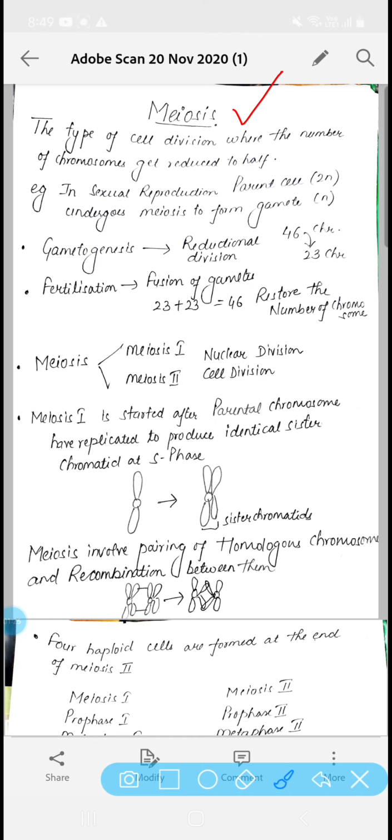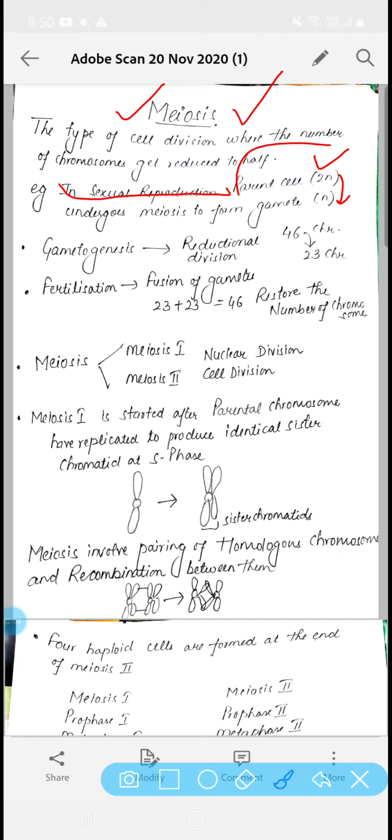You have already studied the process of meiosis in your lower class. During sexual reproduction, when gametes are formed, at that time we observe that meiosis takes place. Parent cells which were diploid give rise to gamete cells that are haploid.